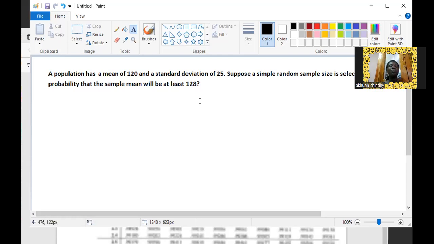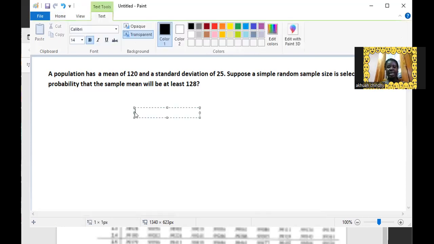With the sampling distribution, when you want to use the z table, that's the normal distribution table, the formula goes like this: z is equal to the sample mean. In the normal distribution table, z was equal to x minus the mean over the standard deviation, so that was x alone. But now we're looking at a sample mean. There's this fact that the sum of all sample means is equal to the population mean.